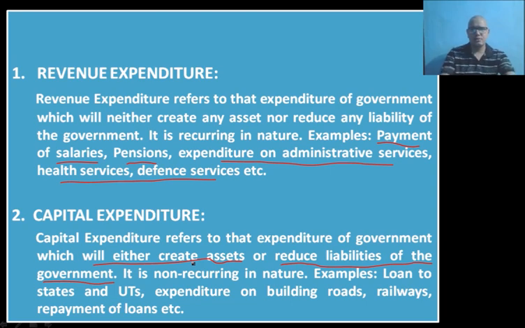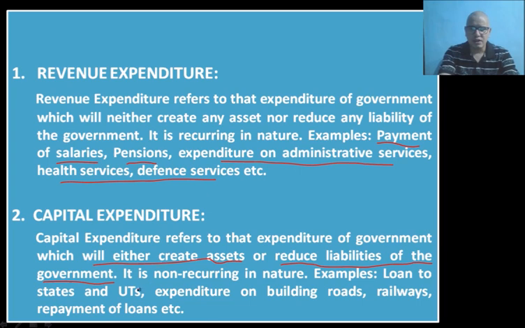Let us see some of the examples of capital expenditure. Since this is not a regular phenomenon, it is also non-recurring in nature. It will not repeat again and again. It is once in a blue moon type of expenditure by the government. Government will not really like to have capital expenditure. Government obviously needs to make revenue expenditure time and again, but capital expenditure, the government tries to avoid as much as possible. So it is non-recurring in nature.